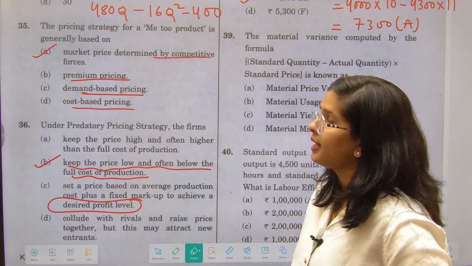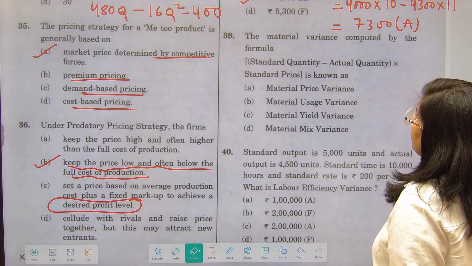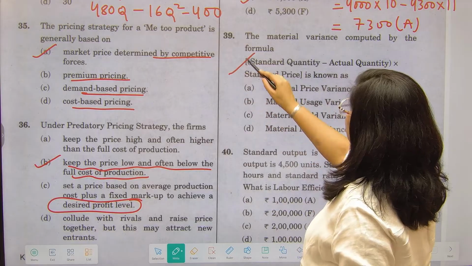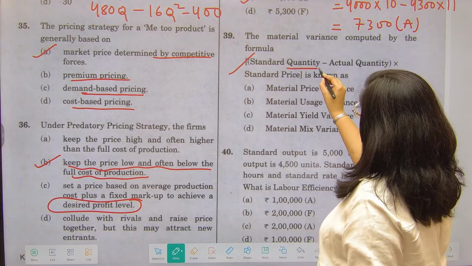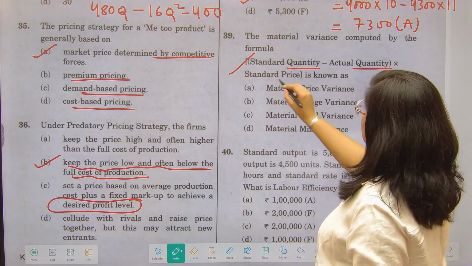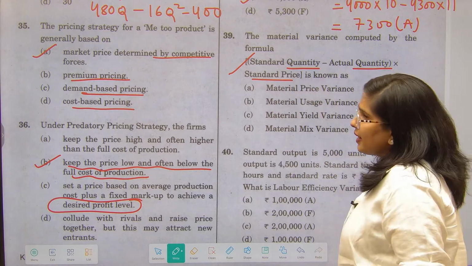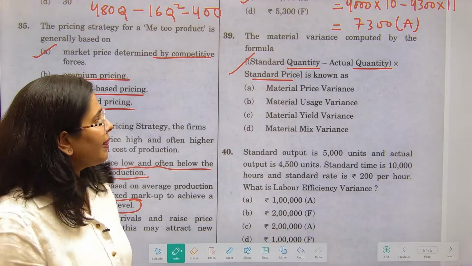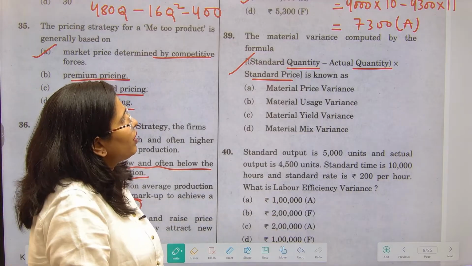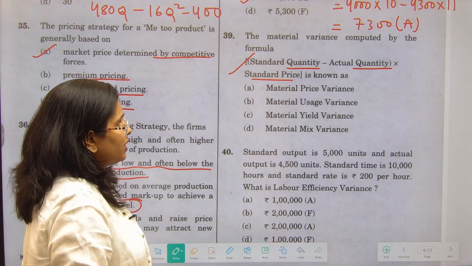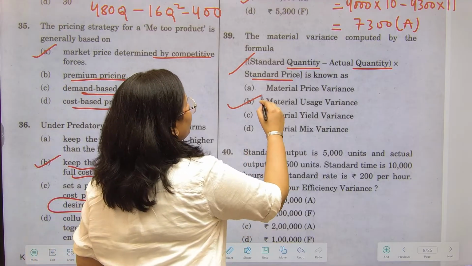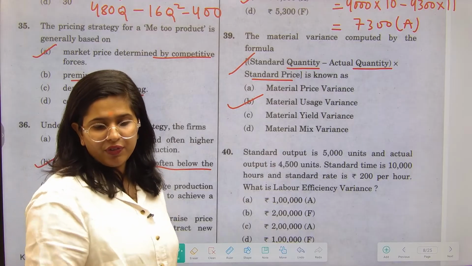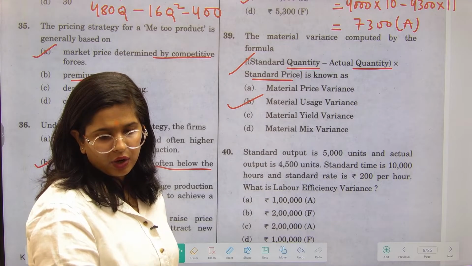Question number 39 is asking me to know about this particular formula. Let's see what this formula is all about. So standard quantity less actual quantity multiplied by standard price. Can you see that they want to have a variance of quantity? Okay, they have kept one price and they want to calculate what is the variance on quantity, and this is the formula of usage. Usage में आपका quantity आता है. Even if you don't know the actual thing, you can talk about it.